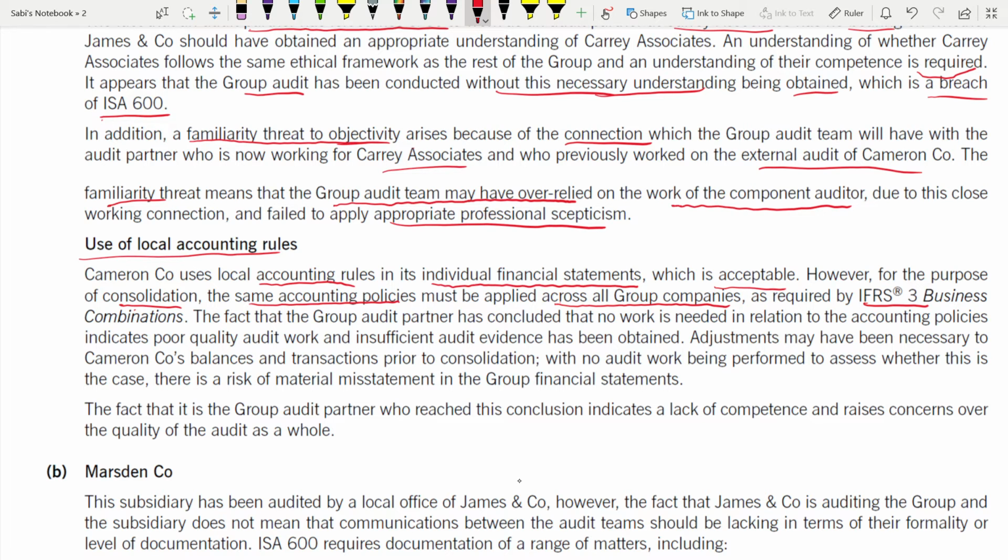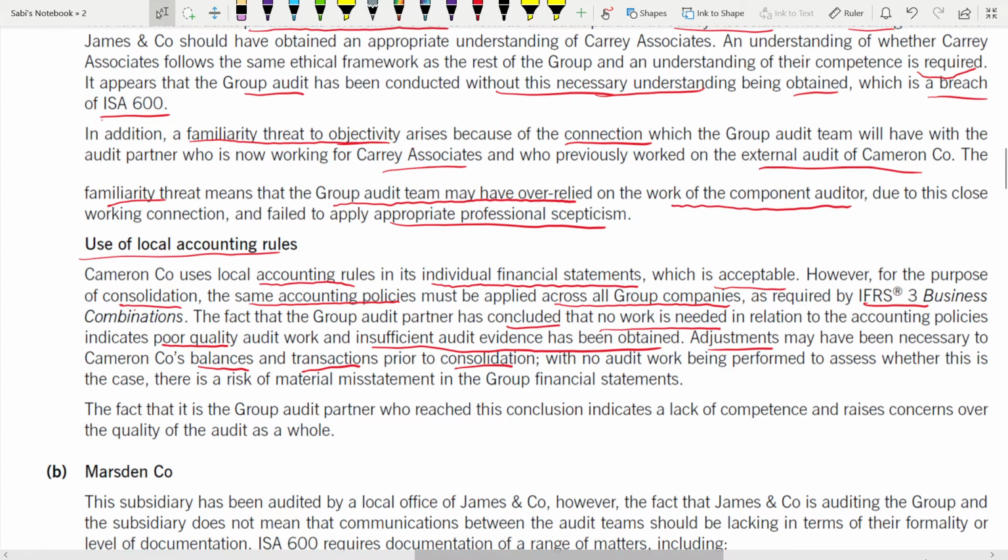The fact that the group audit partner has concluded, what did they conclude? That no work is needed in relation to the accounting policies indicates poor quality. This is a sign of poor quality audit work, and also insufficient audit evidence has been obtained. Adjustments may have been necessary to Cameron's balances and transactions before the consolidation. You have to make adjustments to their balances and transactions before the consolidation.